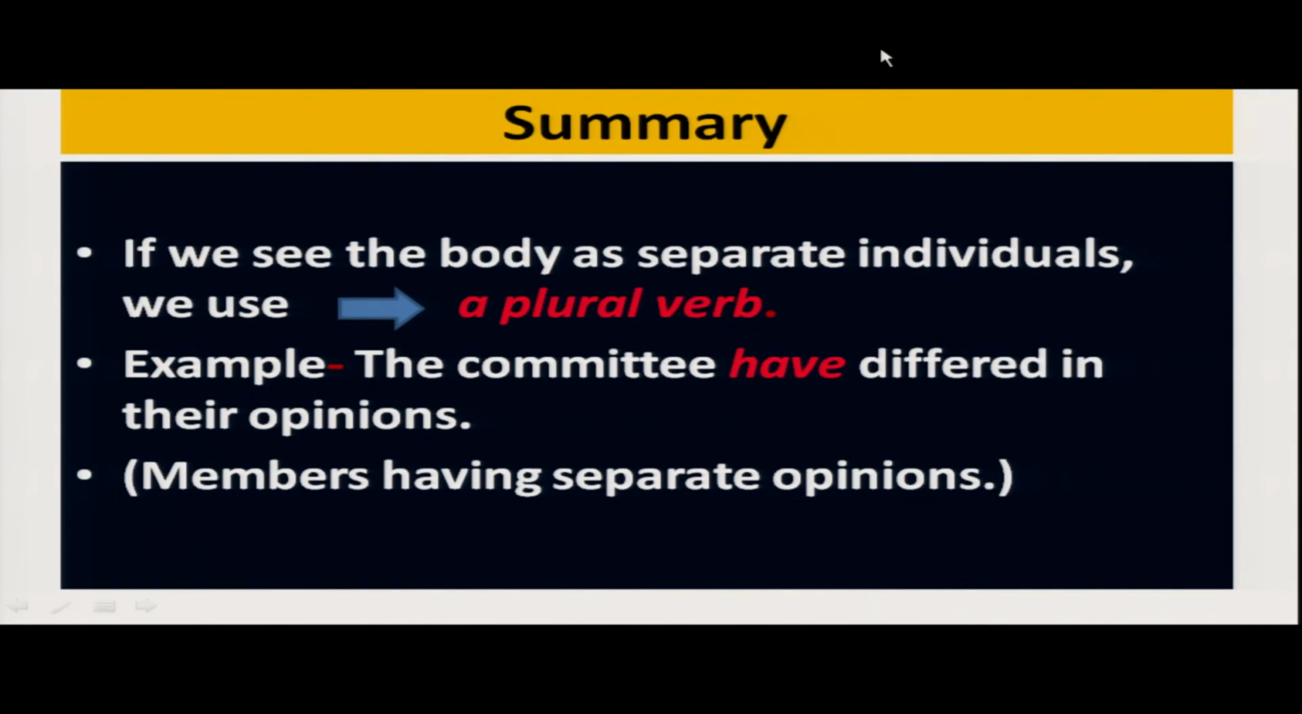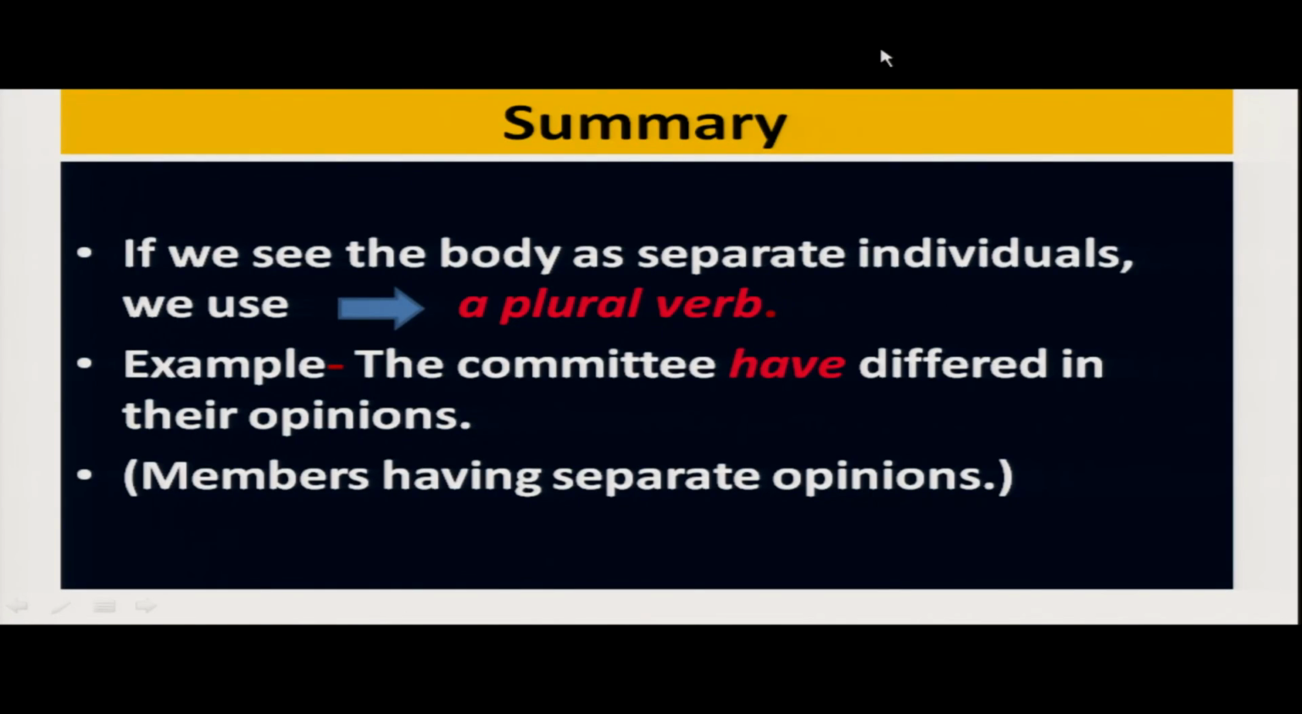Next one, if you see the body as separate individuals, you will use a plural verb. For example, the committee have differed in their opinions. Here, the committee members have separate opinions. That means here the body is seen as separate individuals.